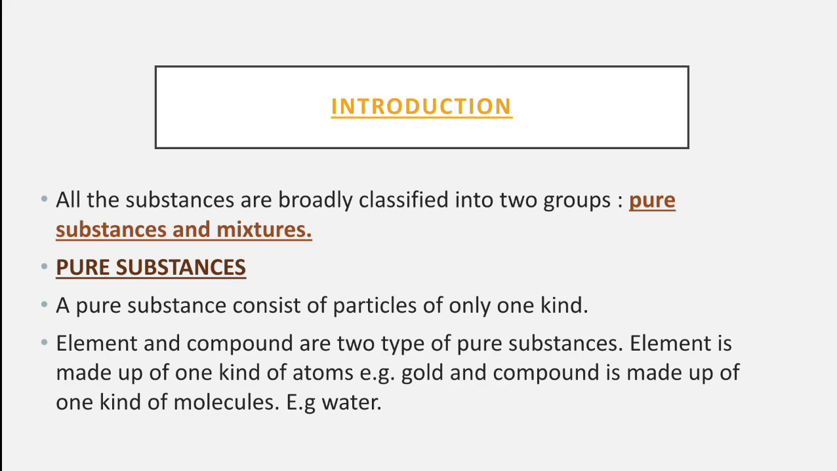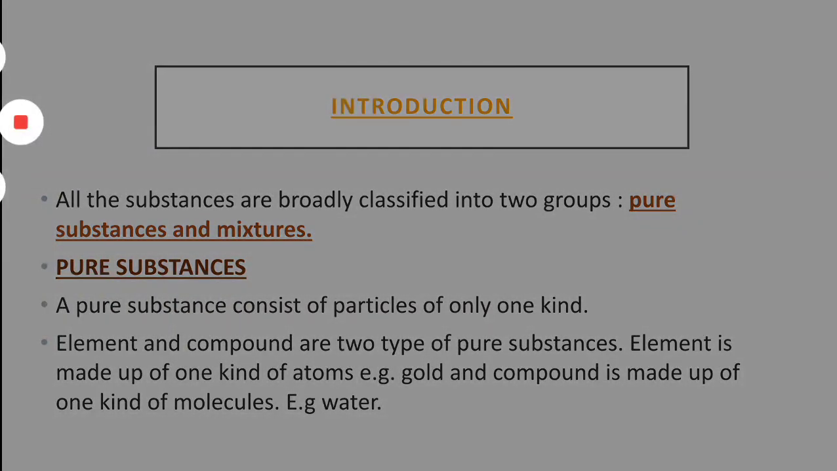Why are they called pure substances? Because an element is made up of one kind of atoms, for example gold, and a compound is made up of one kind of molecules, for example water. So both elements and compounds are called pure substances because they are made up of one kind of particle, either atom or molecule. This is one broad category of substances.